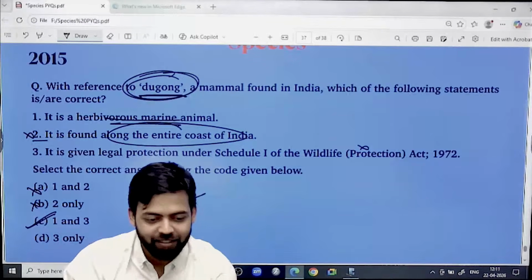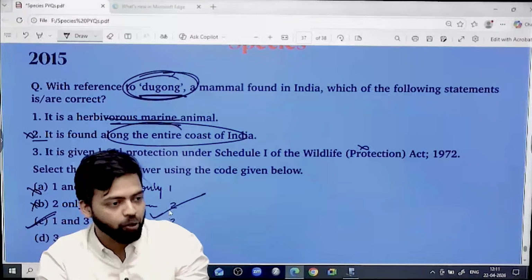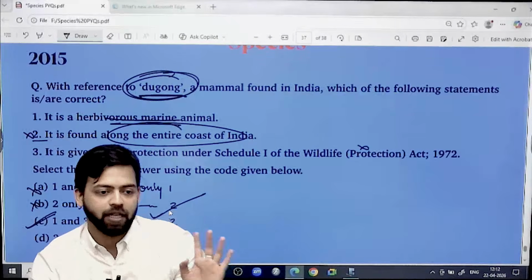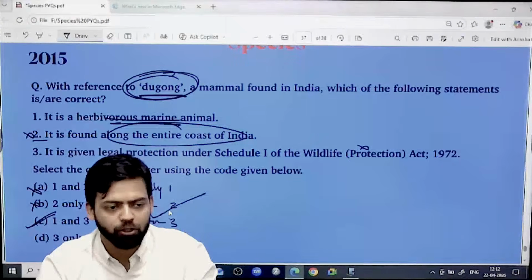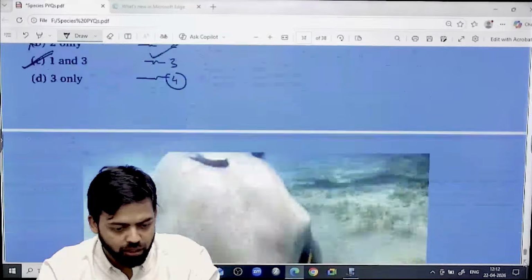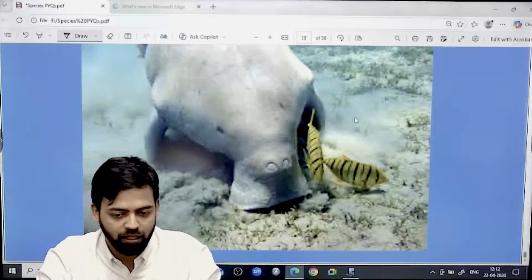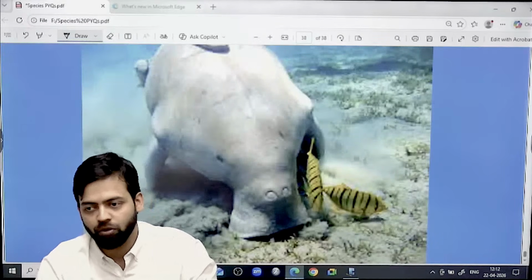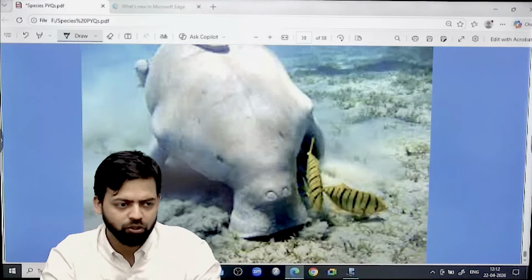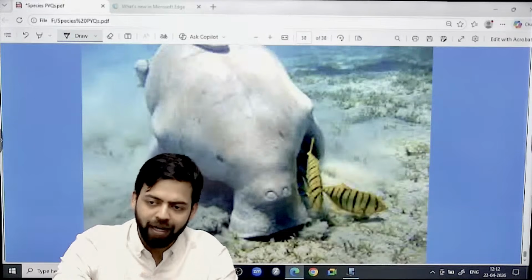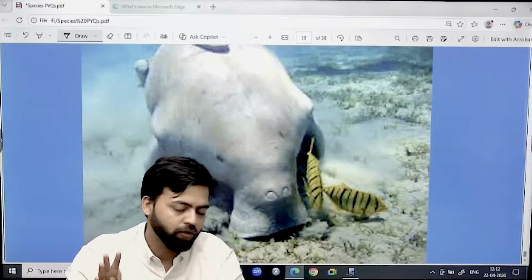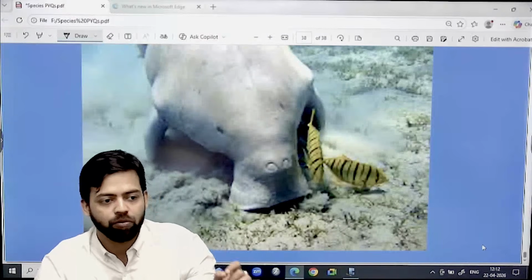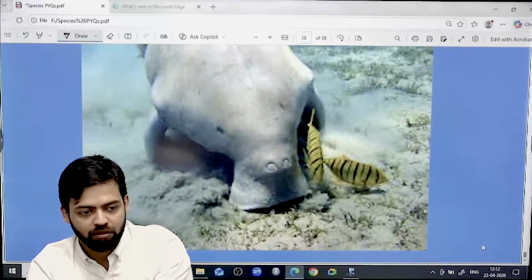So these things, that's why we need to have a look in as far as different species are concerned. Don't overemphasize on this. Why I am telling you is, as far as the species questions are concerned, this is the herbivorous animal, dugong. Like this, you should see the images only. Once you have seen the images, once you know the location, there is a possibility that you might be able to do the elimination. From that perspective, it becomes important. Otherwise, if you invest more time on a species, then it will be difficult.